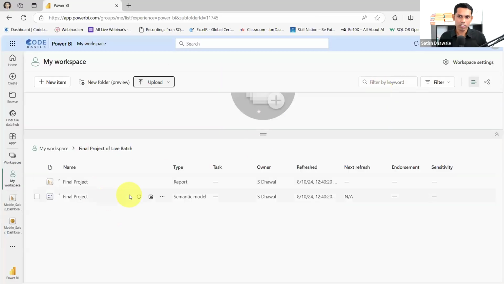So you can do these things in two ways. One, you can publish from Power BI directly, and another is that once you save the Power BI file, you can upload it here. Now click on the report.